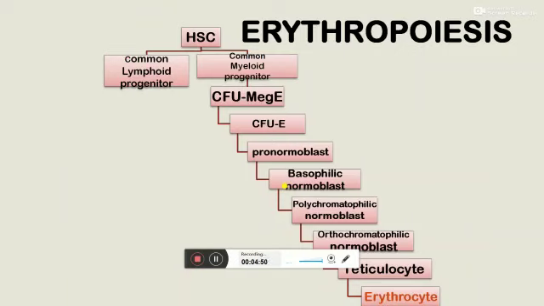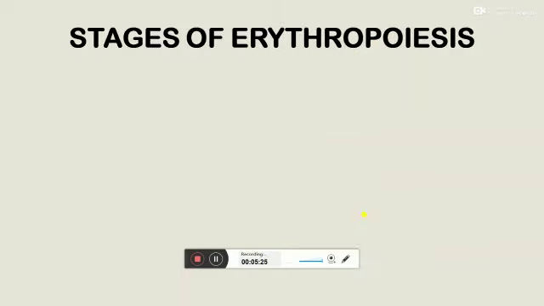Coming to erythropoiesis, from hematopoietic stem cells, common myeloid progenitor cells are formed. From common myeloid progenitor cells, CFU-MegE, meaning colony forming unit megakaryocyte erythrocyte, is formed. From this colony forming unit, CFU-E, the erythrocyte colony forming unit, is formed, and through various precursors like pronormoblast, basophilic normoblast, polychromatophilic normoblast, orthochromatic normoblast, reticulocyte, erythrocytes are formed.